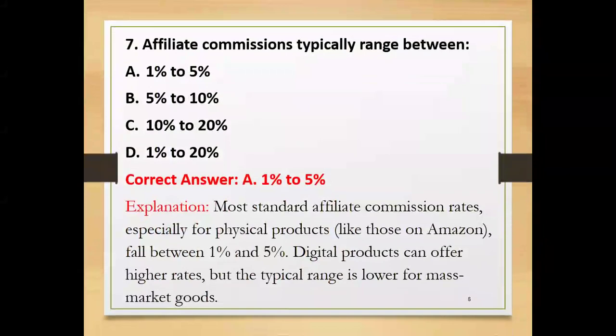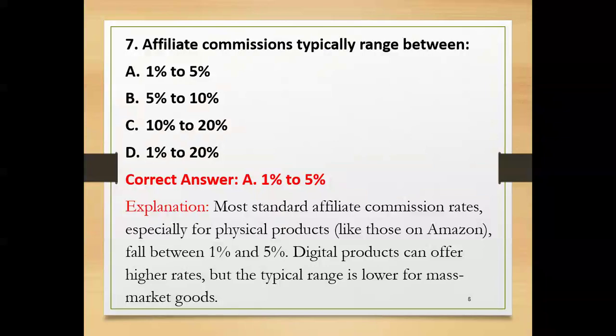Then, affiliate commissions typically range between. See, normally the affiliate is promoting the products or services of the merchant. Because of that, he is expecting commission from the merchant. So, typically the range between 1% and 5%, 5 to 10, 10 to 20, 1 to 20. Here, the correct answer is 1% to 5%.